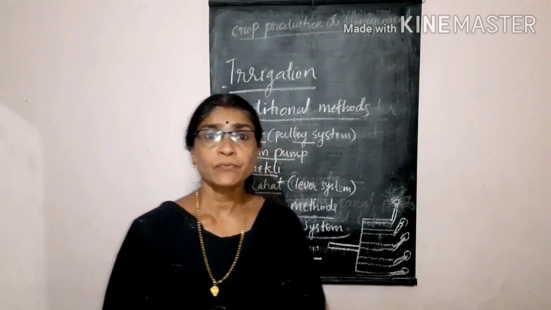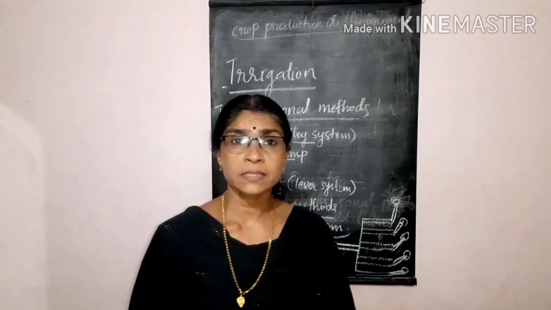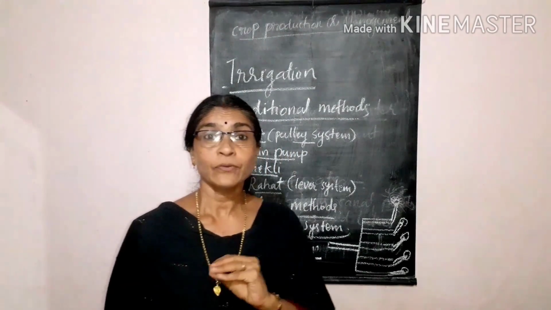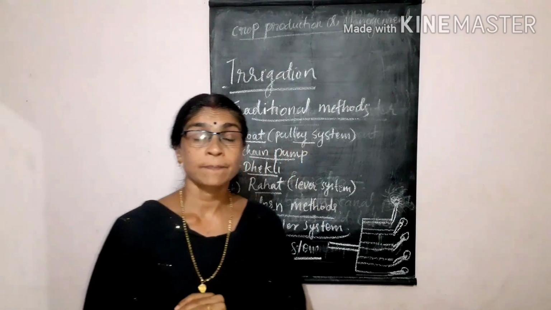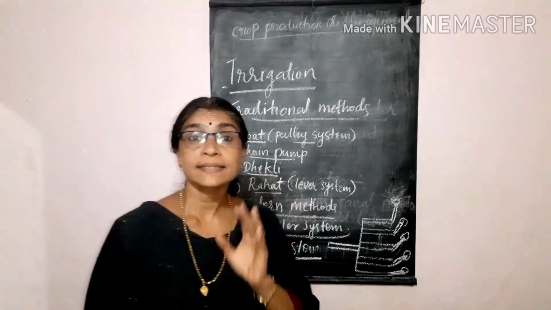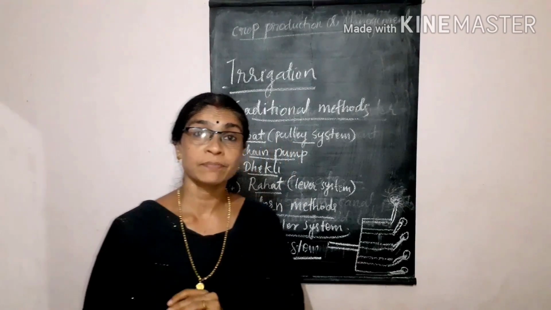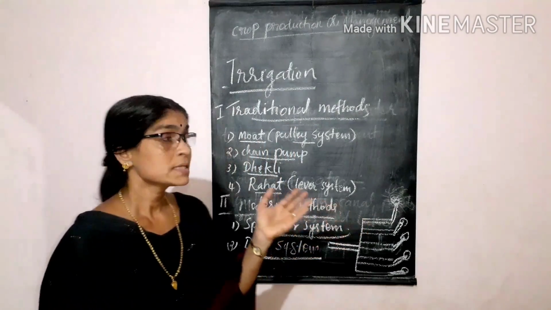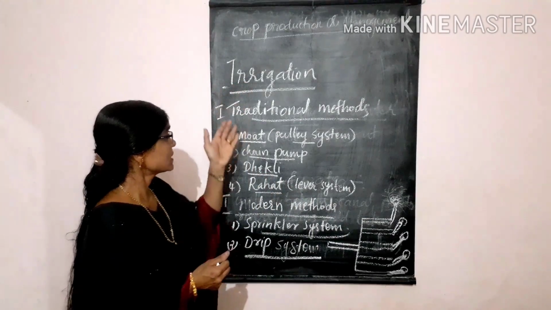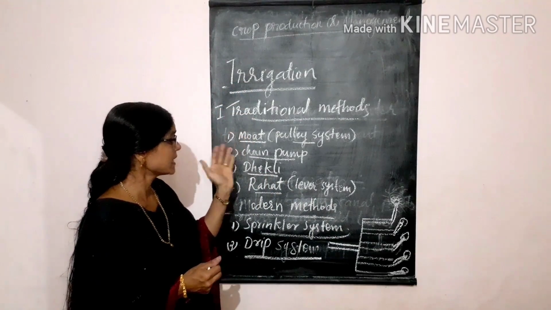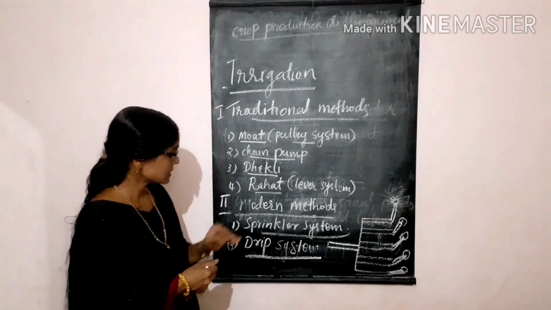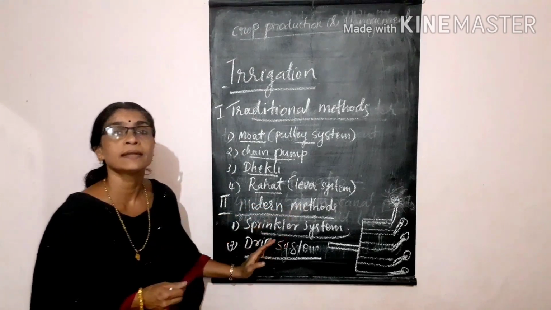Water is very essential for the proper growth and development of plants and germination of seeds, and it also helps in dissolving the nutrients, and protects the plants from moisture loss and from hot air currents. And we discussed the various irrigation methods like the traditional methods, moat, chain pump, Dhekli and Rahat. Modern methods we discussed are the sprinkler system and drip system.